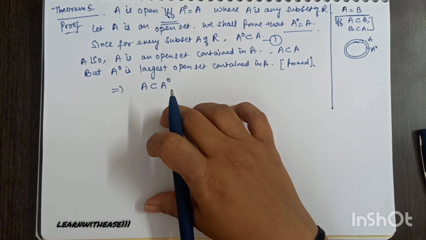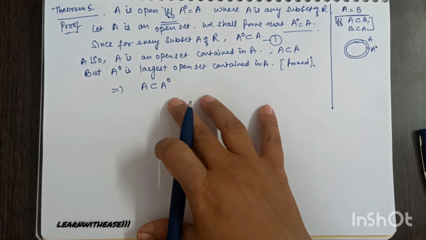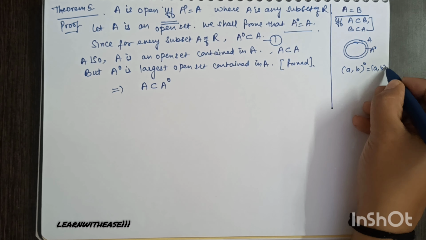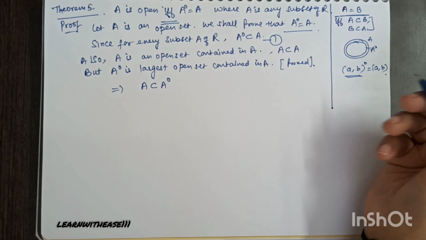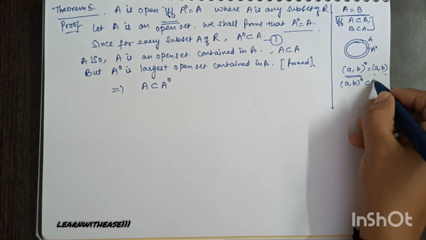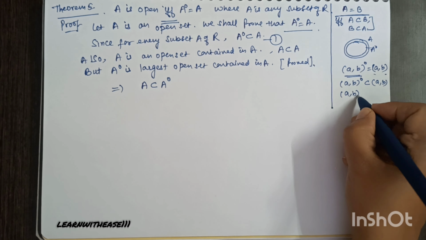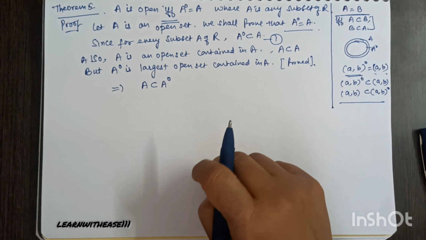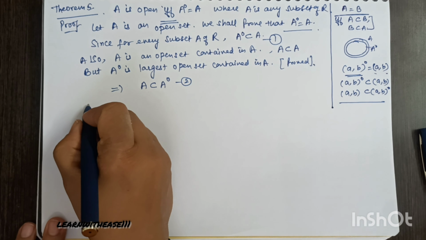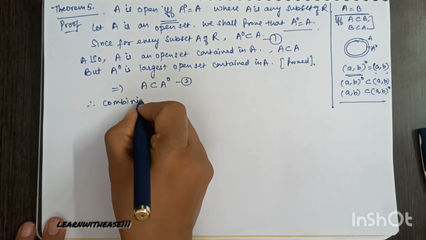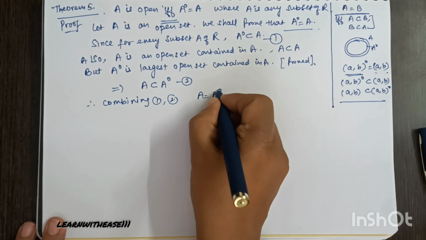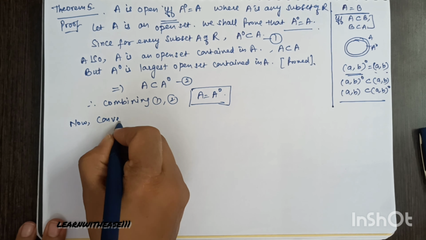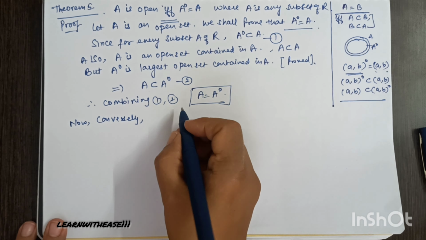Don't wonder how can a set be a subset of A naught. This is the analytical way of telling two sets will be equal if each of them is a subset of the other. So if I am saying A is a subset of A naught, that is only for the case when the set is open. Consider this open interval AB. If I am saying the interior of AB is the same interval AB, that means each of them is a subset of each other. Only then the equality is possible. So combining 1 and 2, A is equal to A naught.